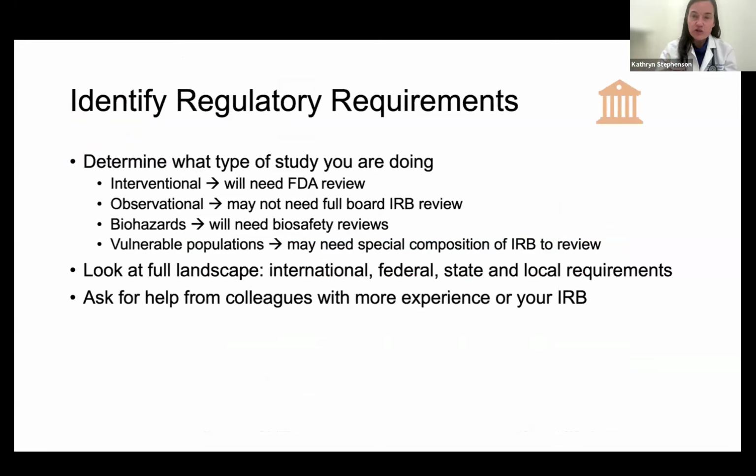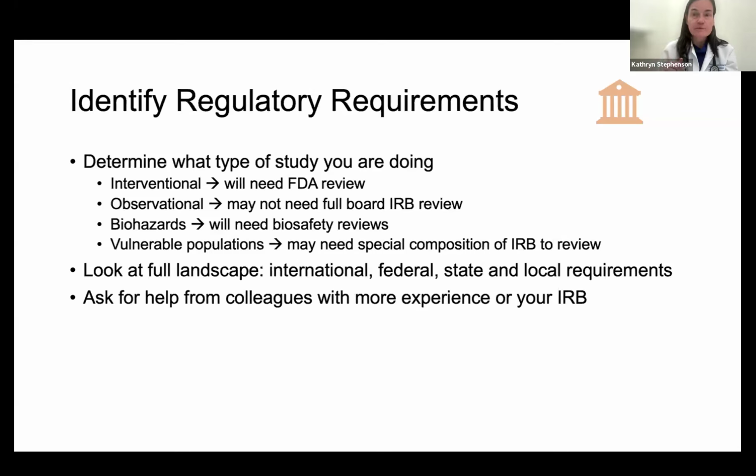A couple other things to consider for regulatory requirements. Biohazard. We're doing HIV work, we're doing interventional work, infectious diseases. We often deal with either biohazardous material or a product that could be considered biohazardous, and so those are going to require additional biosafety reviews.